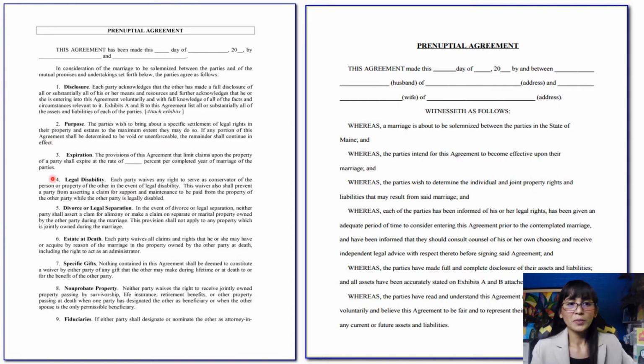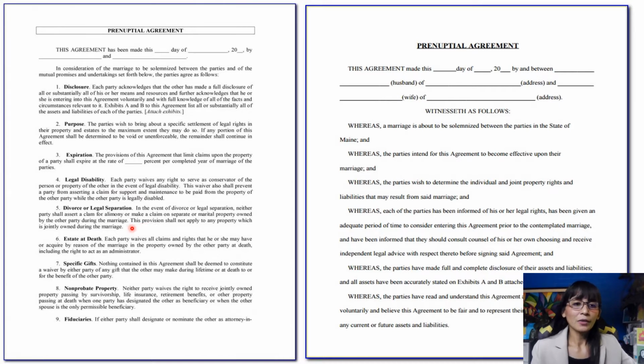Then the third is the expiration. If you wish for this to expire at the rate of how many percent per completed year of marriage. So it depends. If you wish to stipulate an expiration as to the prenuptial agreement, it should be binding and valid upon you both. And if there's a legal disability, waiver of the rights here, divorce or legal separation. Divorce is still not legal in the Philippines, but if it is going to be, or if the divorce happens in another country, and if they have validly